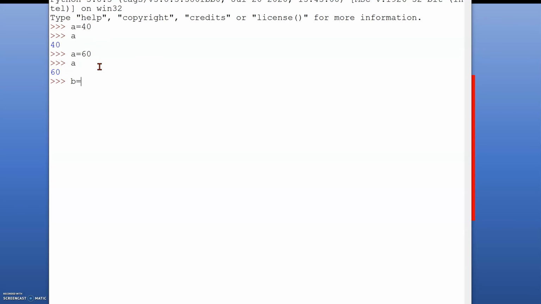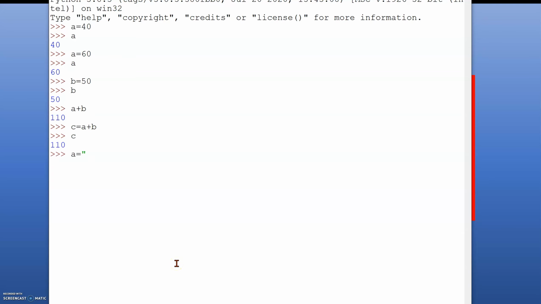Now I'm writing b is equal to 50. When I write b, of course it gives me 50. Now I'm writing a plus b. Automatically, the latest location of a and the location of b are added and it gives me the result. Suppose I write c is equal to a plus b. Now my value will be stored in the variable c, so I have to execute only c.